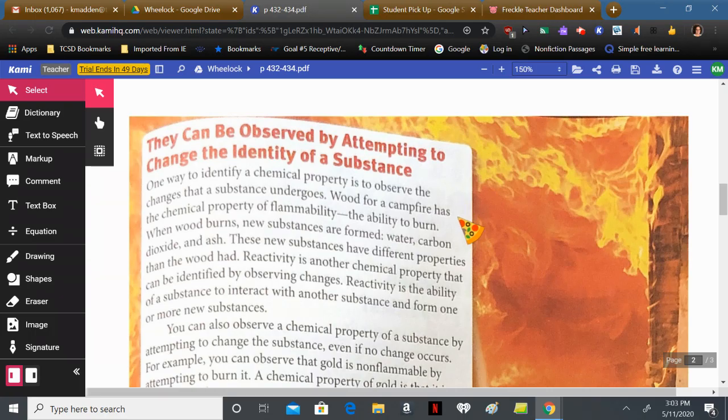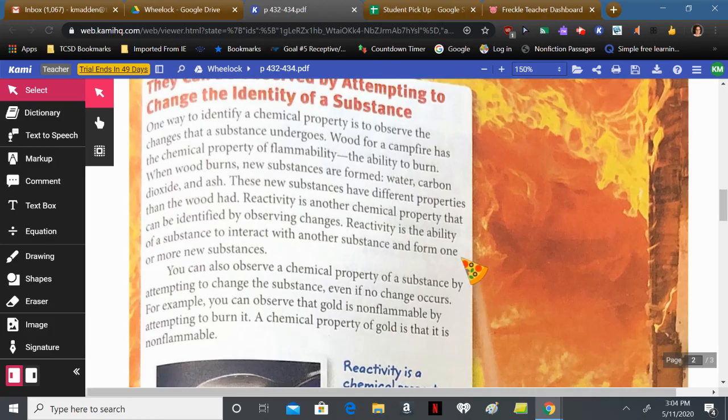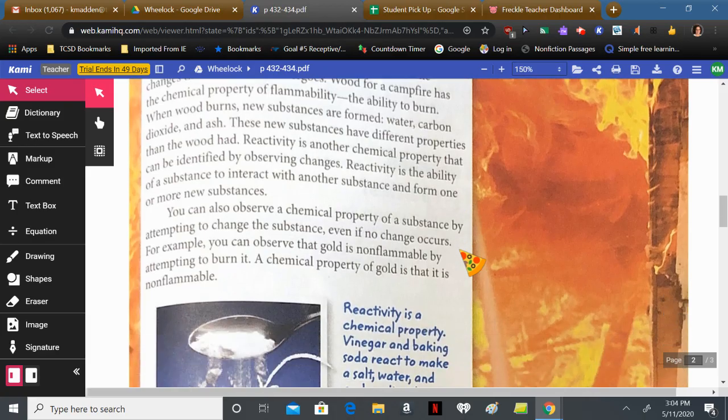Wood for a campfire has the chemical property of flammability, the ability to burn. When wood burns, new substances are formed: water, carbon dioxide, and ash. These new substances have different properties than the wood had. Reactivity is another chemical property that can be identified by observing changes. Reactivity is the ability of a substance to interact with another substance and form one or more new substances.